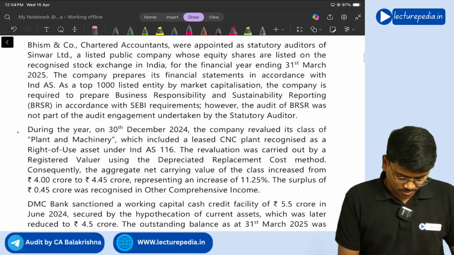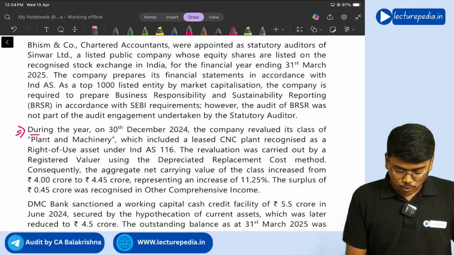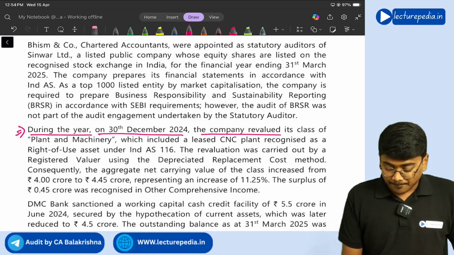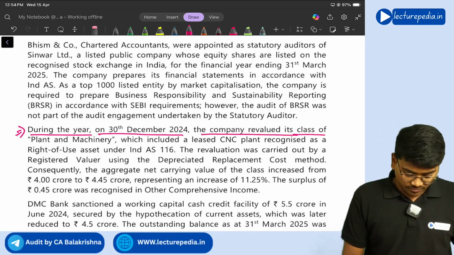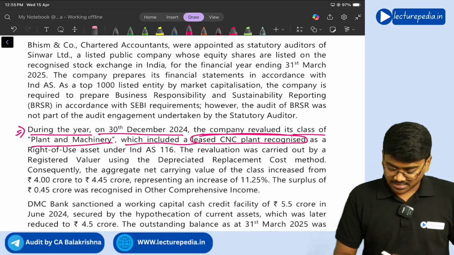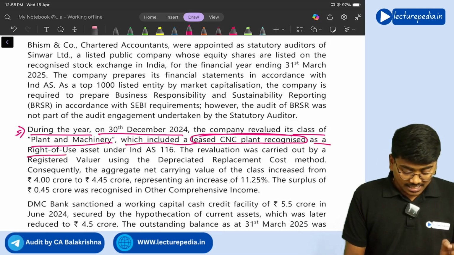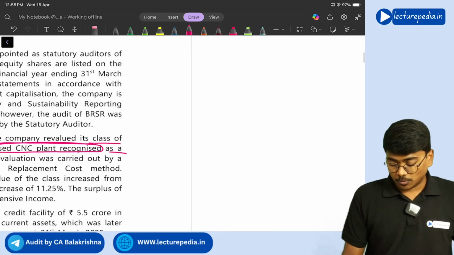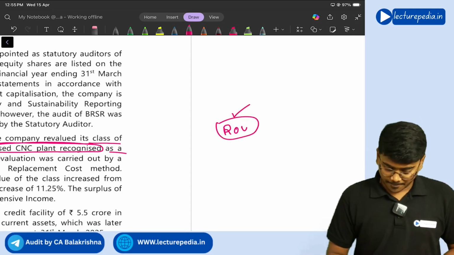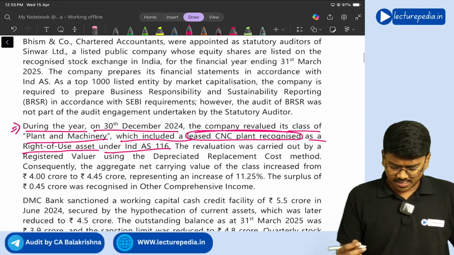I guess this one. During the year, on 30th December 2024, the company revalued its class of plant and machinery, which included a leased CNC plant recognized as a right of use asset. So, an ROU asset has been revalued under Ind AS 116.